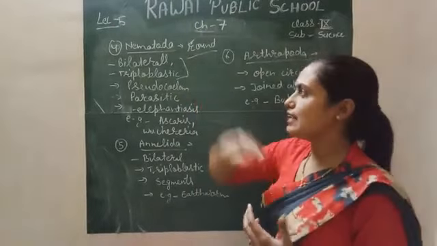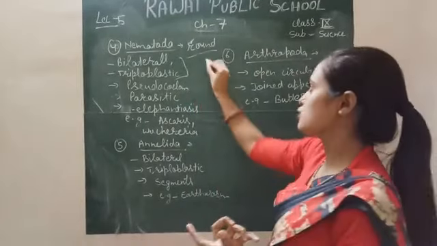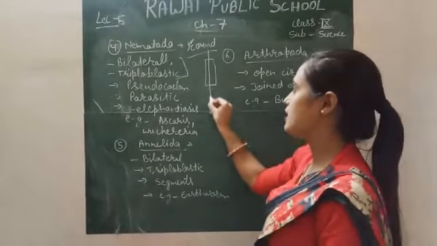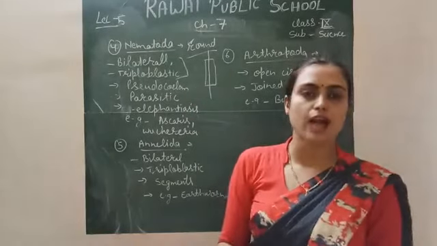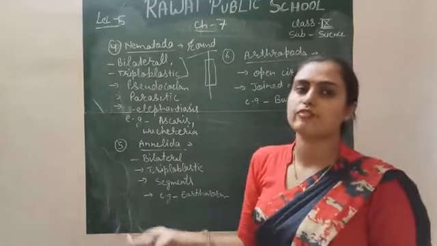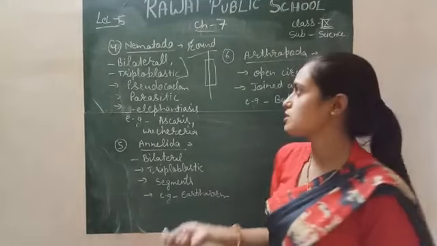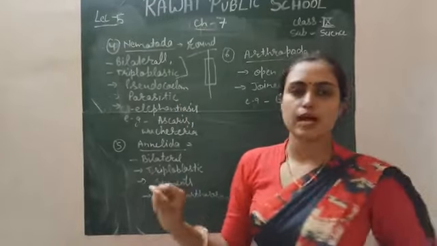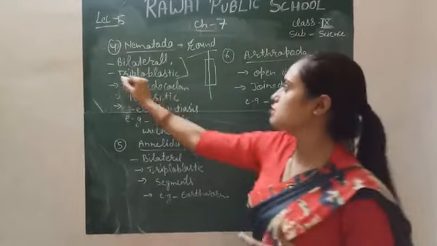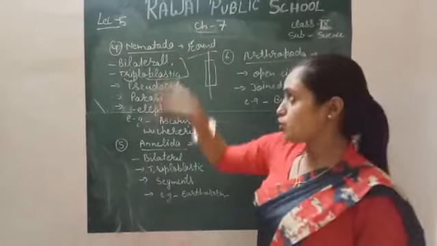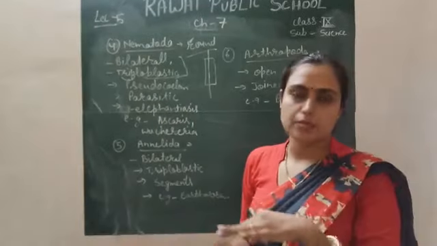First is bilateral symmetry. Bilateral symmetry means if we cut any animal in a vertical direction, only two equal halves are formed in that organism. That kind of symmetry is called bilateral symmetry. Next is triploblastic. Tri means three and blastic means germ layer. It means nematodes consist of all three germ layers.